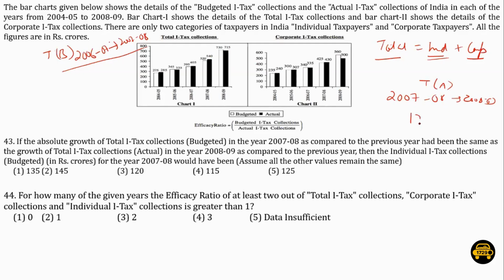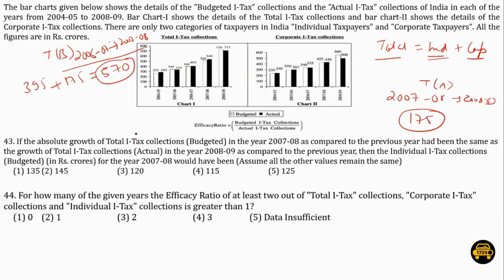So there's a growth of 175 here, right? So if this growth would have been equal to 175, the question asks, for this growth, we need to know the total budgeted in 2006-7, which was 395. If this would have grown by 175, for 2007-8 the total budgeted income tax collections would have become 570.